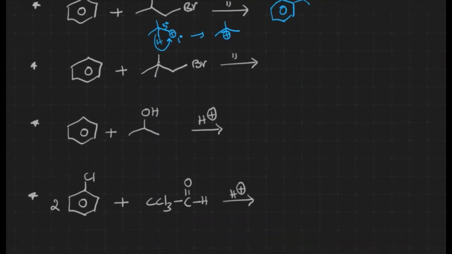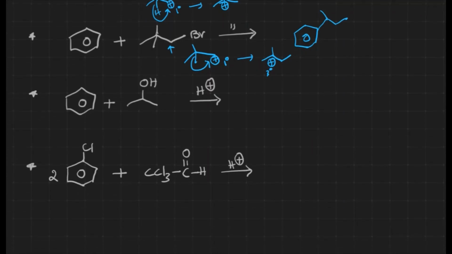Again here also the same thing. When bromine gets out with the Lewis acid, carbocation generation takes place at this particular carbon. Here again it's a primary one. By shifting the methyl, after the methyl shift, we get the tertiary carbocation, which is more stable. That is how the shifting takes place. Benzene attacks the carbocation and we get the structure something like this.